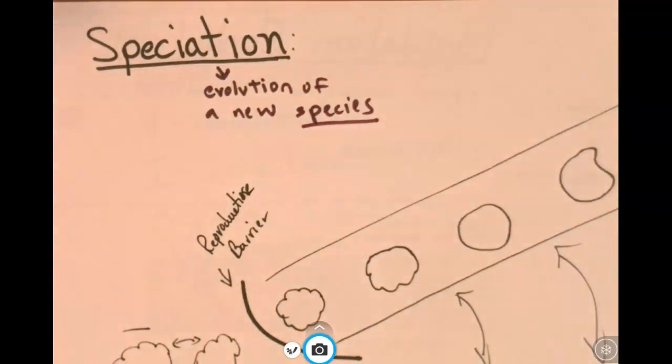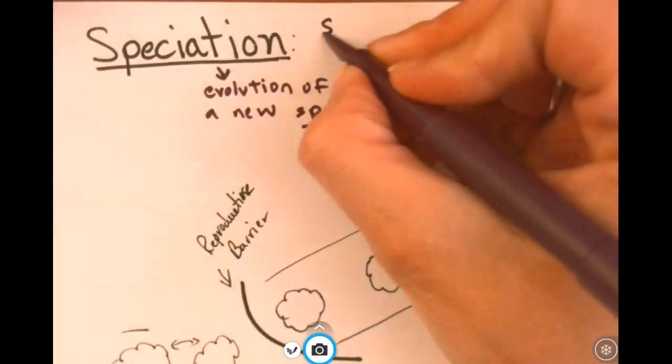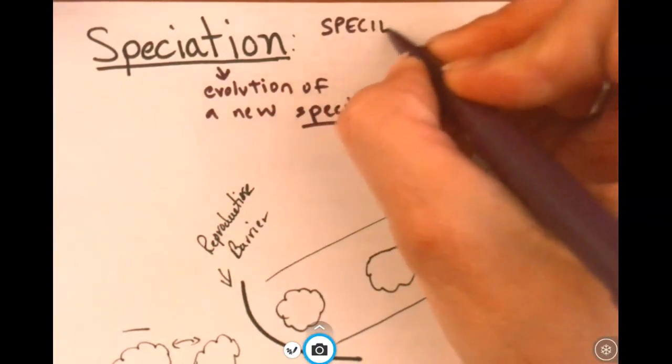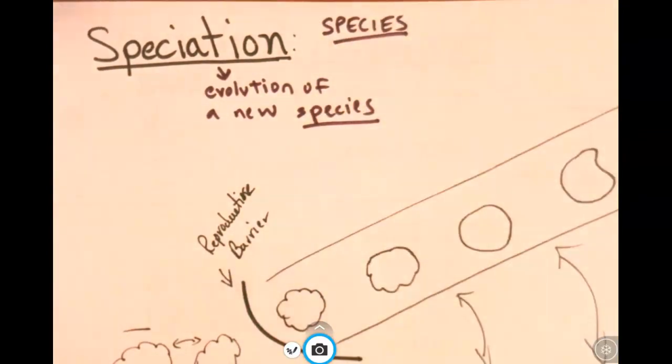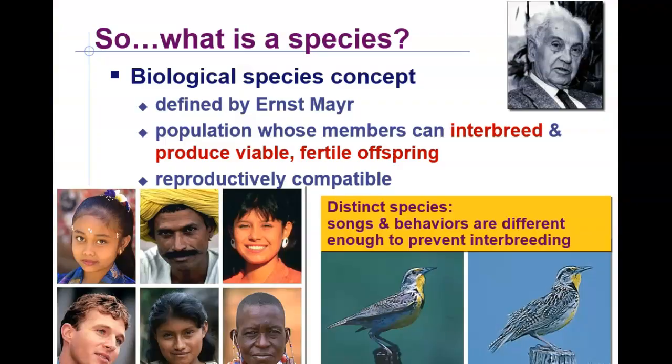So the first term we really have to look at is this idea of a species. What makes up a species? If you look at 2 populations of human beings or 2 populations of a specific type of red-tailed hawk, how do we know that they're part of the same species? How do we know when 2 populations have split into new species? So the first term we'll look at is this idea of species.